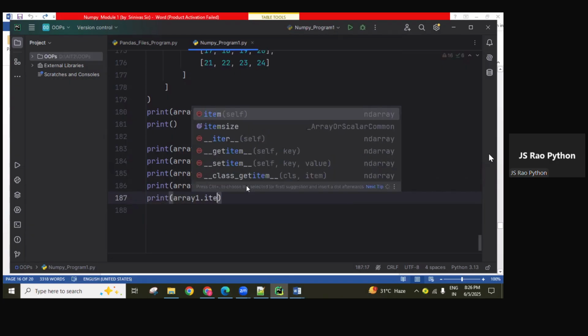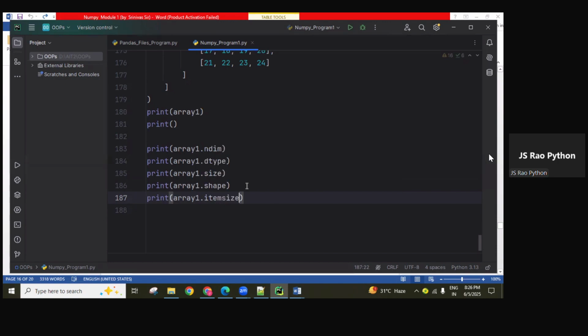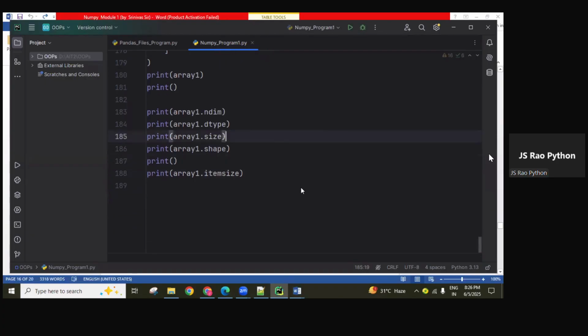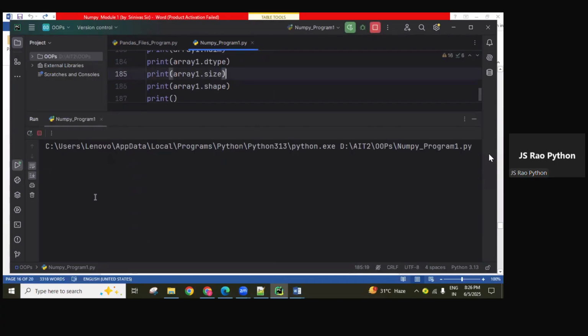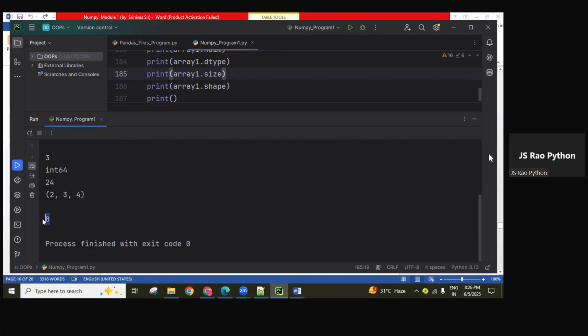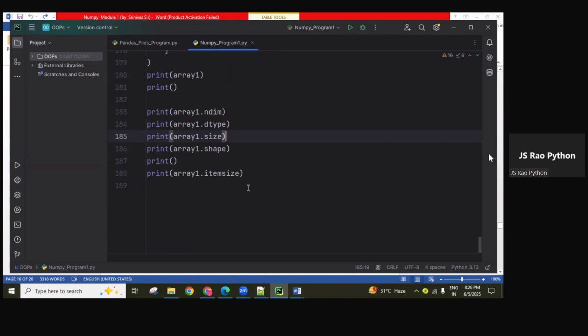So here, print array1.itemsize, I'm using the itemsize attribute. Now I'm using one print line, guys. Every item size is what you're going to get. So 8 bytes, guys. Every element is occupying 8 bytes. Totally 24 elements are there. 24 into 8 gives the total number of bytes in that array object.